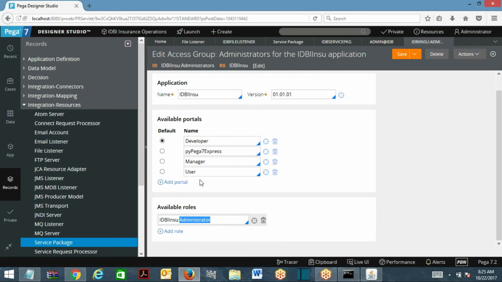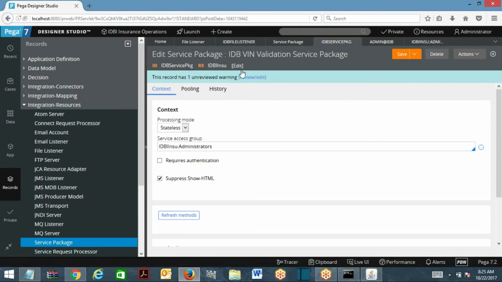while executing the rules. Put the portal aside. Now coming to the same concept here, a service package is going to have an access group associated, meaning that when the service executes, the service will be connected to the service package.